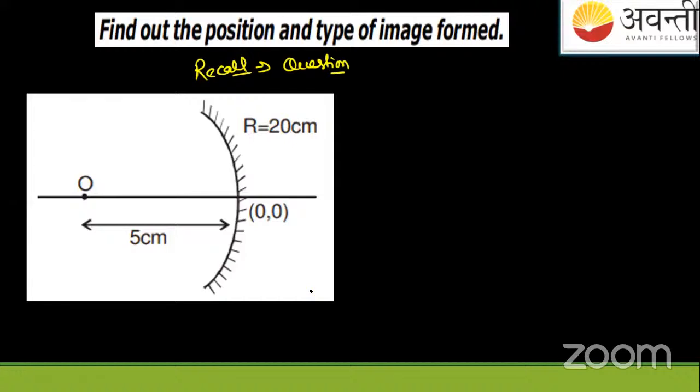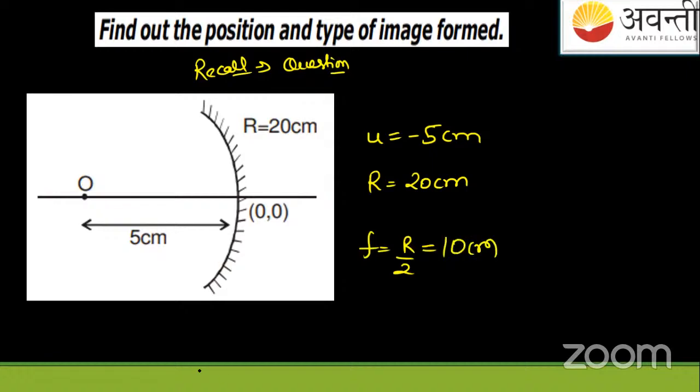Okay. So this is a previous recall question. I took this question and we solved this thing. The object distance here was given as -5 centimeters, and the radius of curvature here is given as 20 centimeters. But if we see the focus, F is equal to R by 2, which is equal to 10 centimeter. All of you students must know this thing because it's very, very important, one of the most important things here.